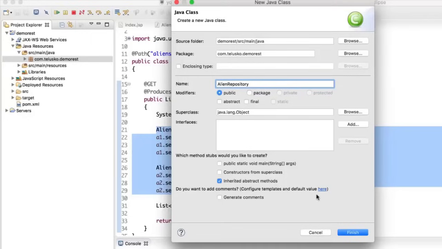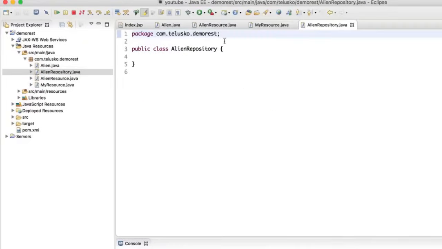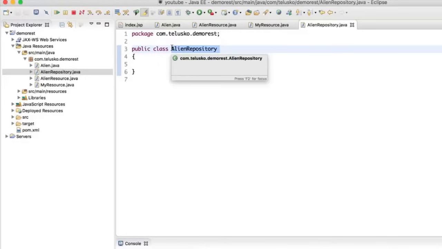Now, the class name which I'm using here is AlienRepository, and this AlienRepository will work with certain methods. Again, there's one more reason why I have taken this name as AlienRepository. You will understand this once we start with Spring REST. So after this Jersey, we'll be talking about Spring REST, where we will implement the same thing.